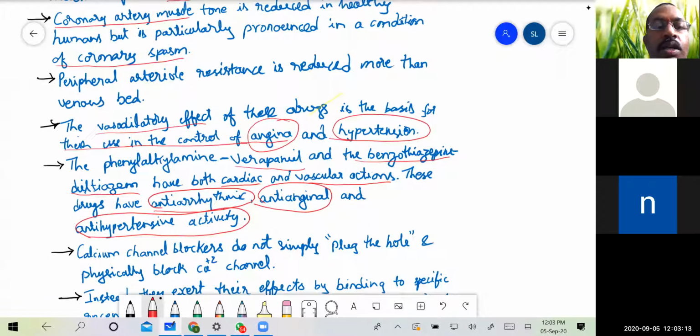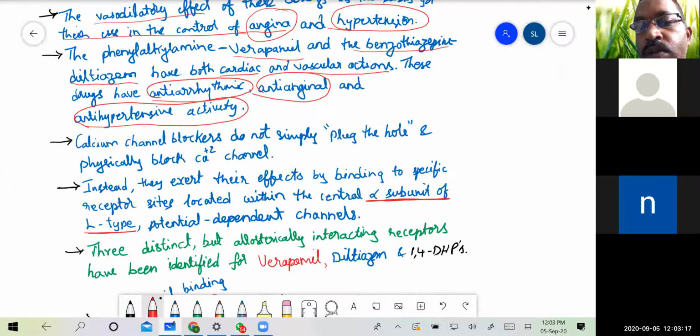Then the calcium channel blockers do not simply plug the hole. Unlike some of the diuretic agents which we have, amiloride and triamterene, which have the effect of plugging the channels, these calcium channel blockers are not merely plugging the hole of the calcium channel, but physically block the calcium channels.